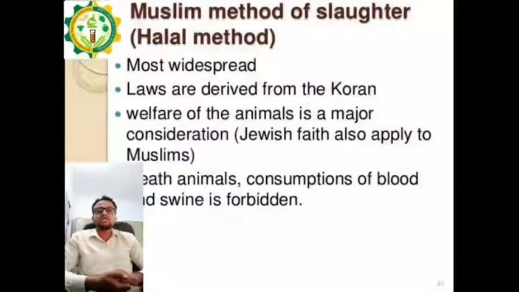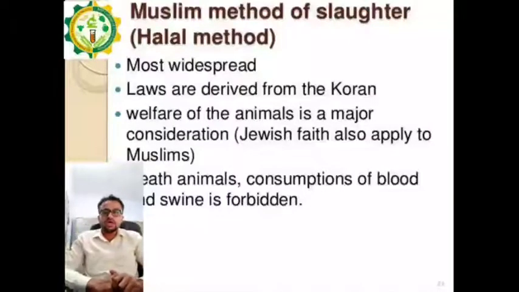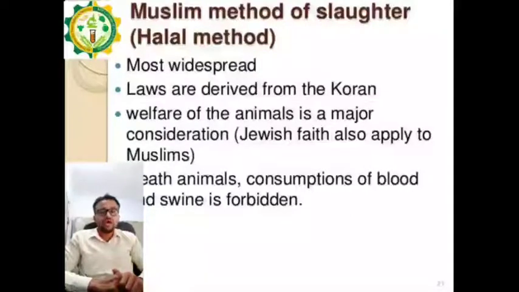The jugular vein is the main vein which flows from the body to the head and it gives the whole blood to the brain, and if that jugular vein is cut, the blood can be bled out fully from the body. Okay, so here the jugular vein is cut, and due to that the whole blood from the body is drained out, and this method is considered scientific because of this cutting of jugular vein only.